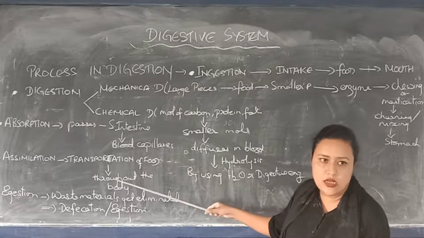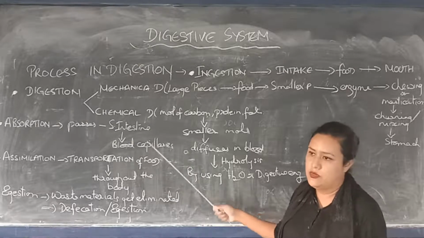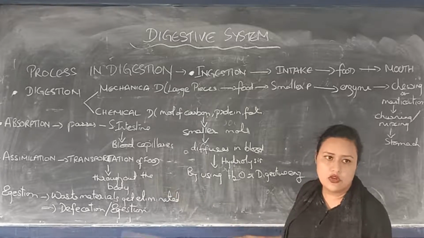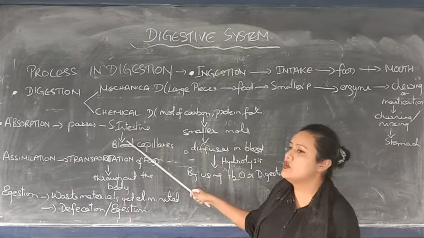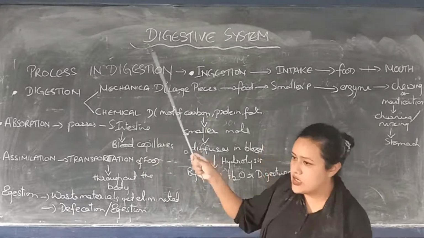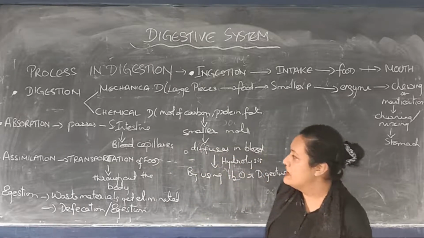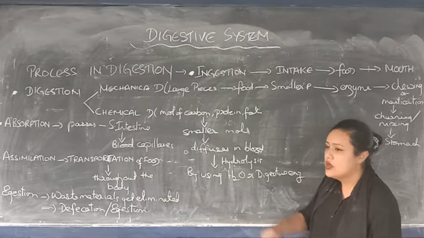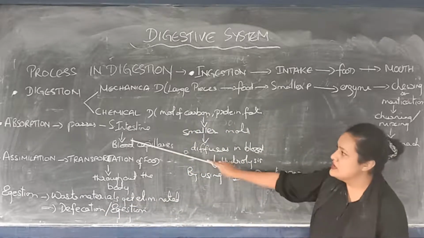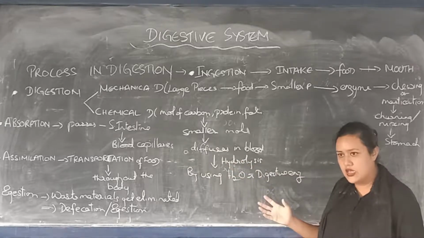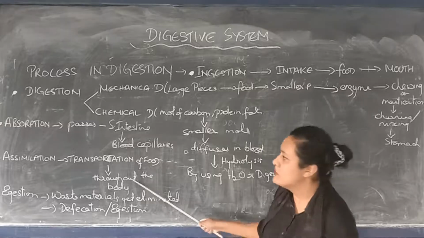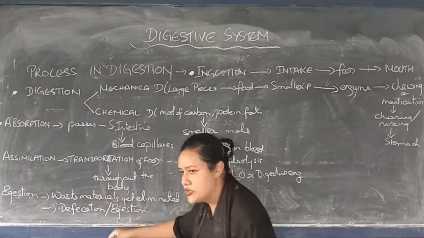Once it reaches the blood capillaries, you all know blood. What is its function? To carry food, oxygen and all. Yes or no? So those digested foods go to the blood capillaries for further transportation. Assimilation is the process of transportation of food through the body. After absorption, it gets transported throughout your body. That process is known as assimilation.